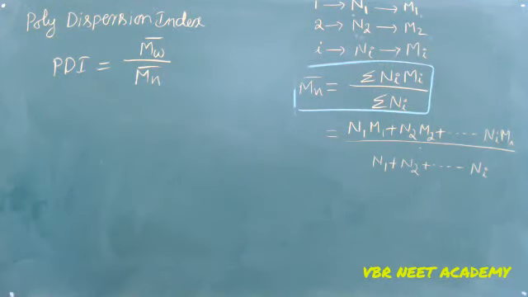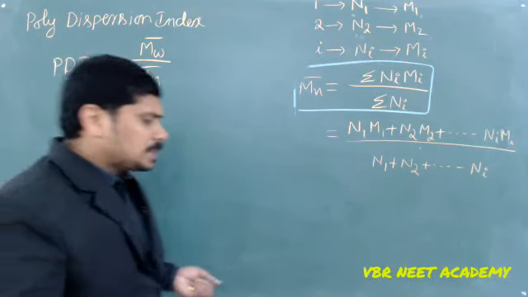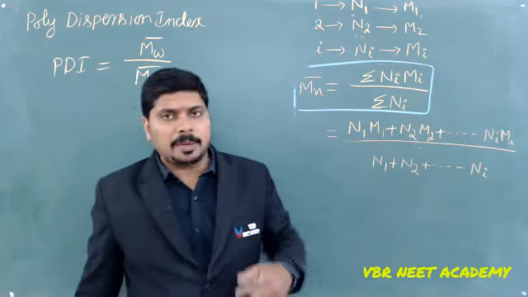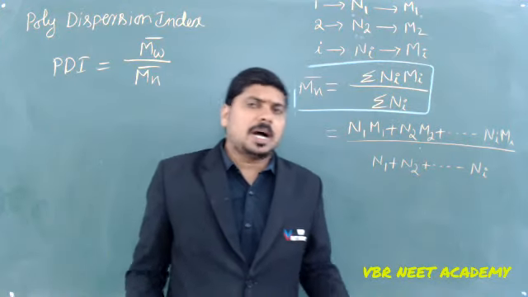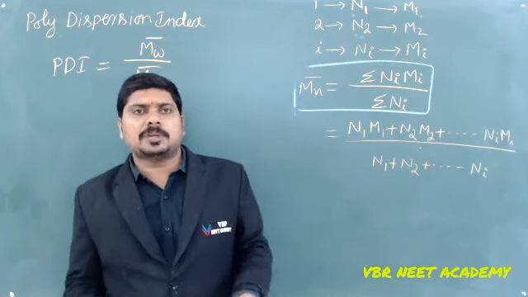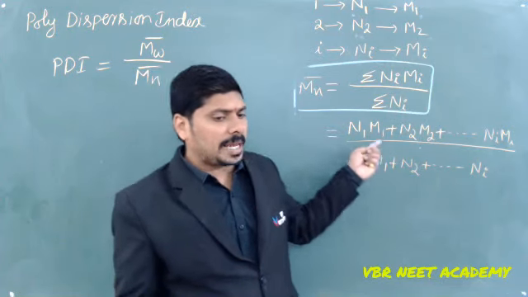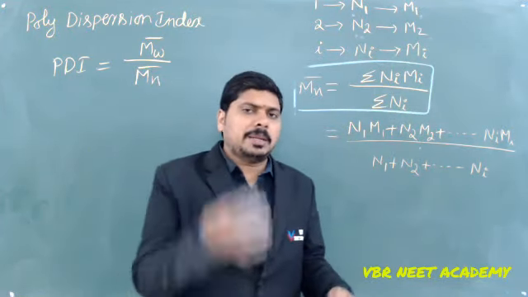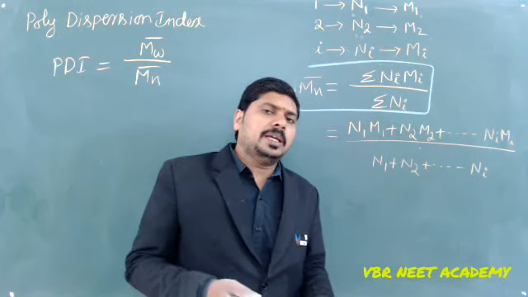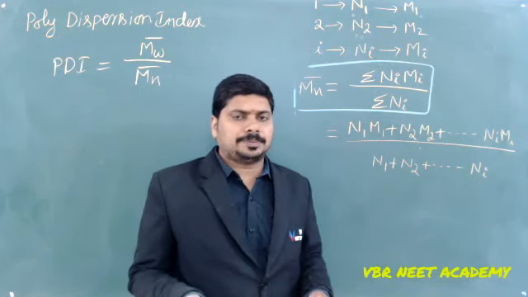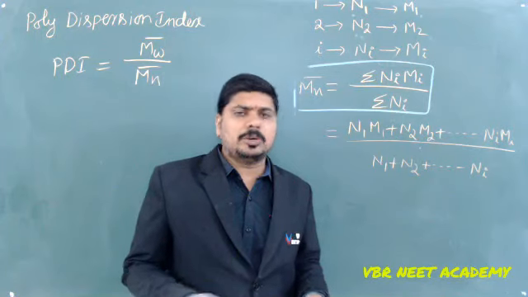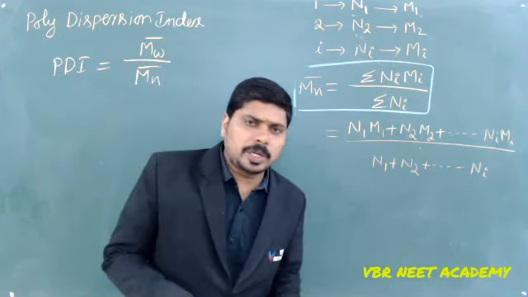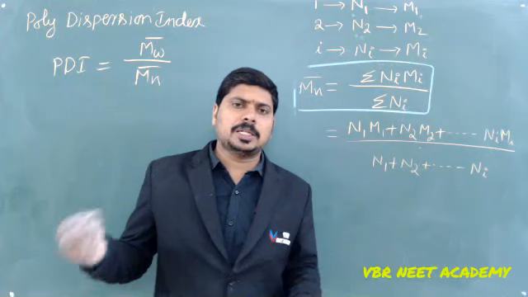The polydispersion index tells whether the polymers are always formed with the same number of monomeric units, or with different monomeric units. Even though you wrote here N1, M1, N2, M2, M3 like that, if you are getting many different numbers, we can say that polydispersion is more. If there is no variability and I always get the same thing, I can say the dispersion is less.